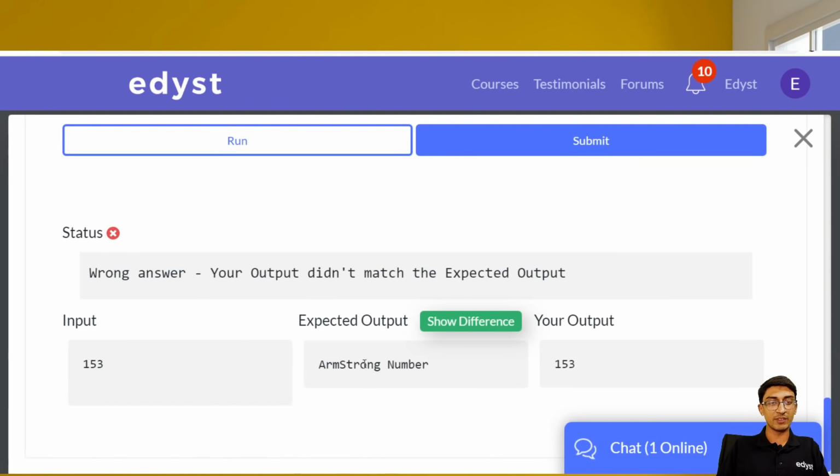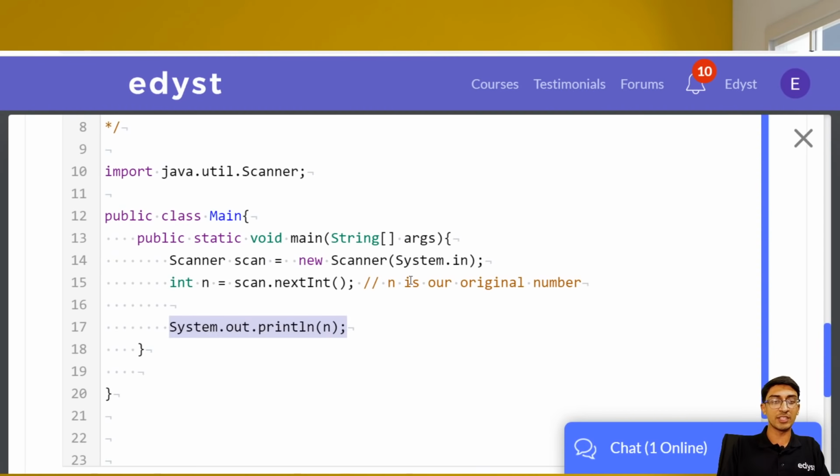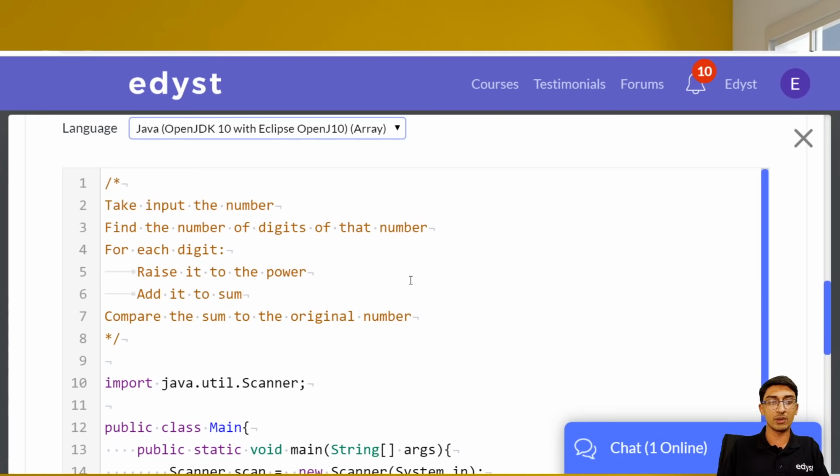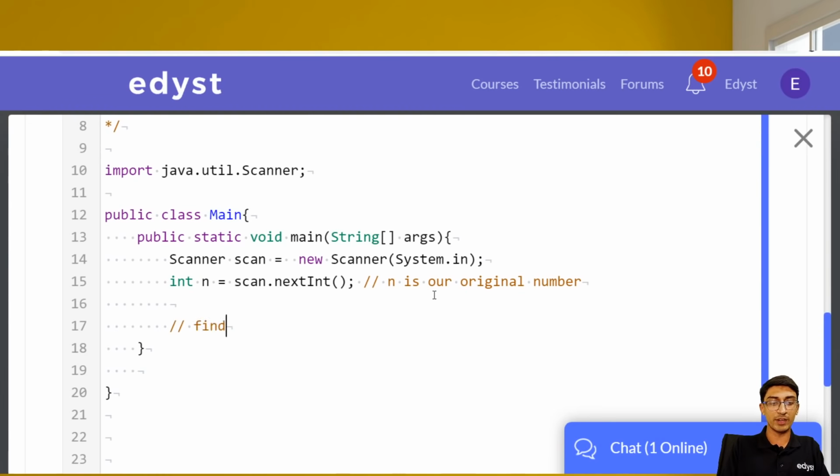So the input is 153, the expected output is Armstrong number, but our output is 153 because we are just printing out the number. So at least we took the input properly, right? That's one way of testing. If you are not sure whether you took the input properly or not, just print it and see. Find the number of digits of that number, right? Okay, so now we have to write the code for finding the number of digits.